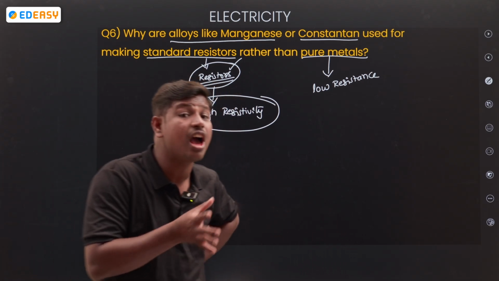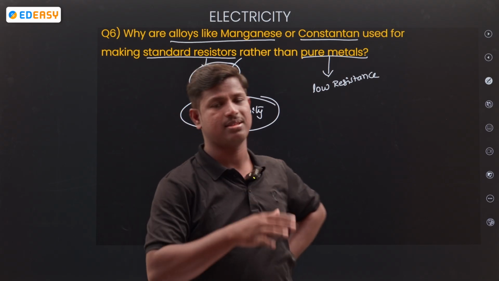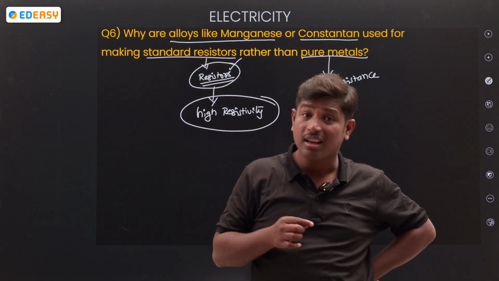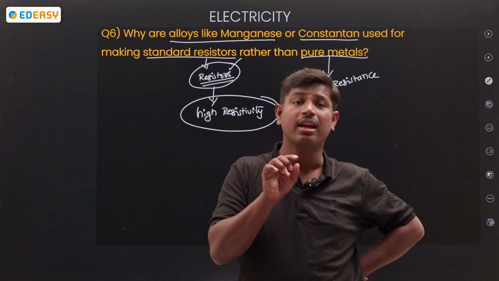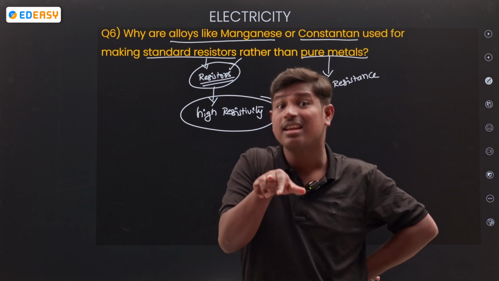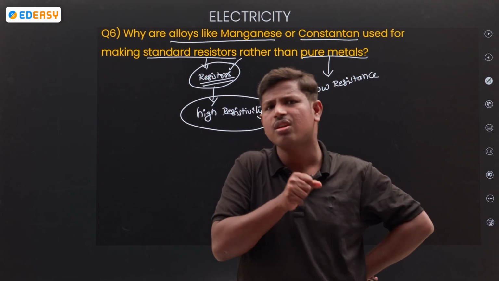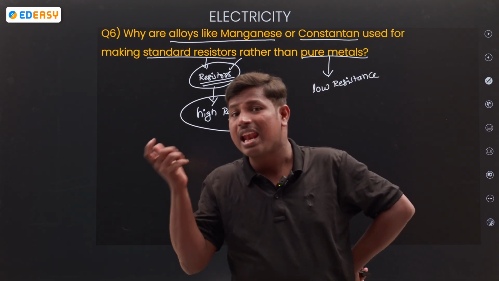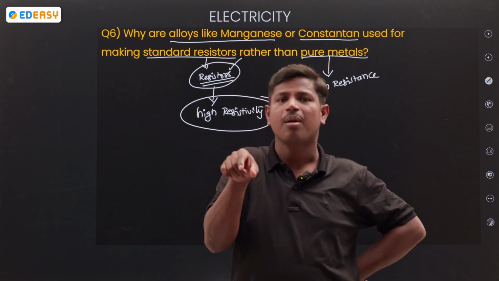Metals will allow current easily, right? But here you have to identify that we are making a resistor. What does a resistor do first of all? Opposing. Which one opposes more, alloy or metal? Alloys oppose more.